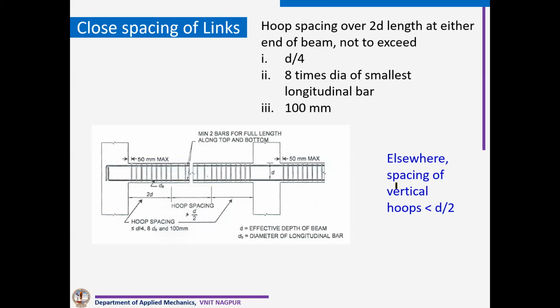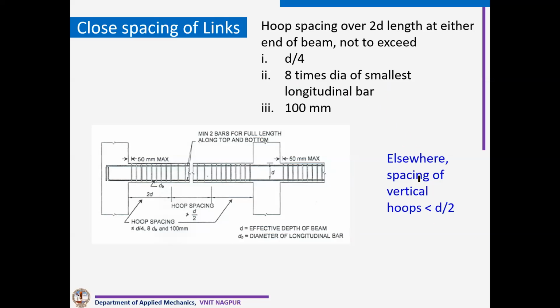Whatever we calculate, it should not exceed d by 4, where d is the effective depth of the beam, or it should not be more than 8 times the smallest longitudinal bar, or it should not be more than 100 mm.